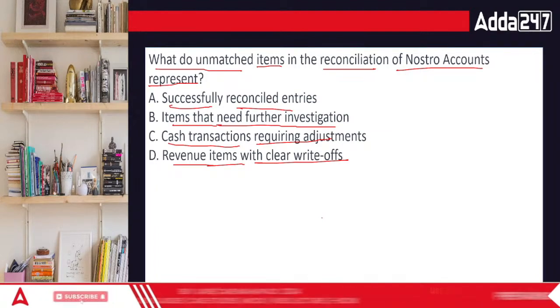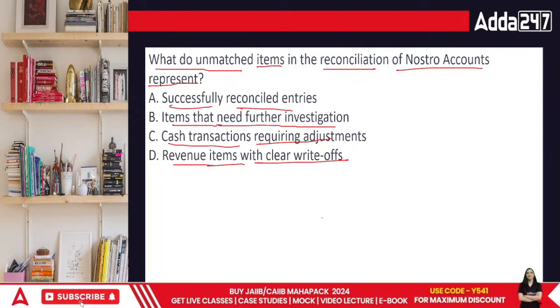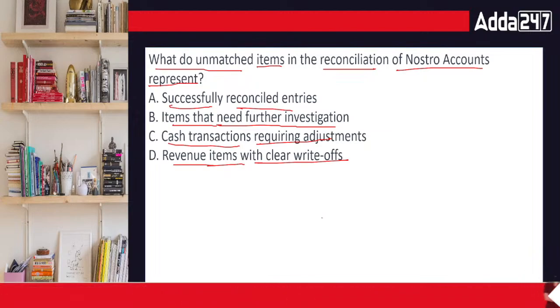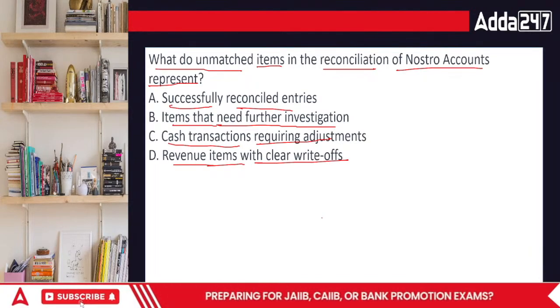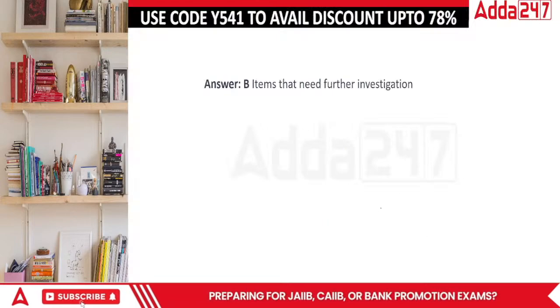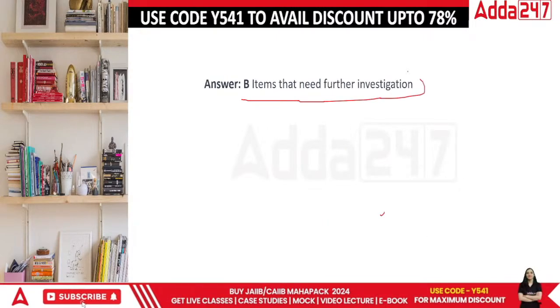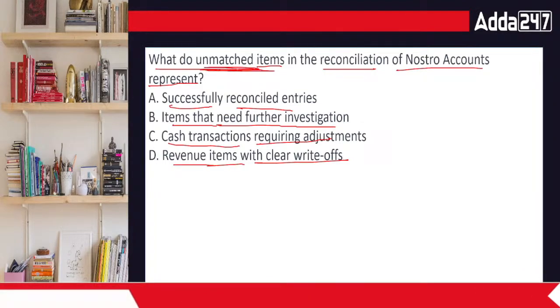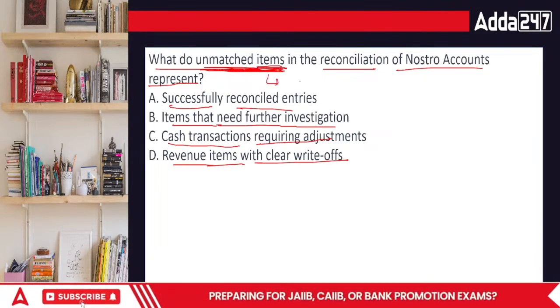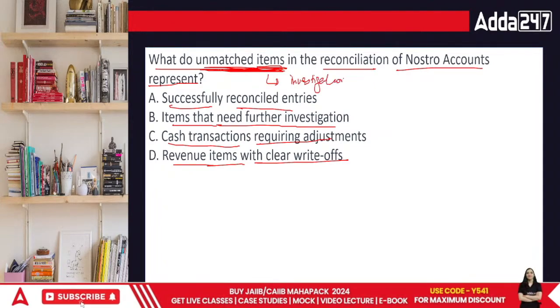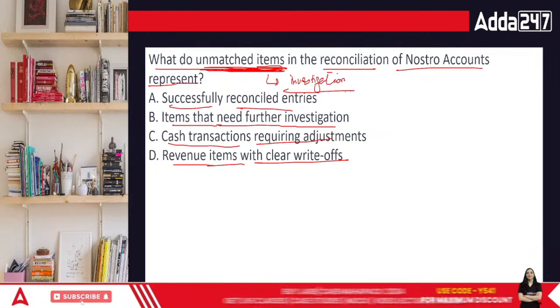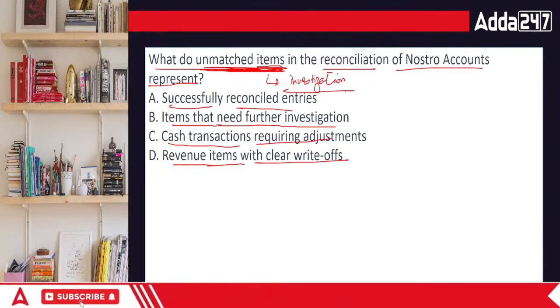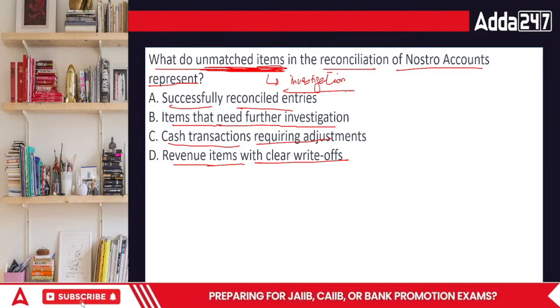When we have any unmatched transactions, that simply means they are items that need further investigation. If there is anything unmatched, it has to go through investigation. Without it, it is not possible to find out the problem and eradicate it from our business. So, items that need further investigation.